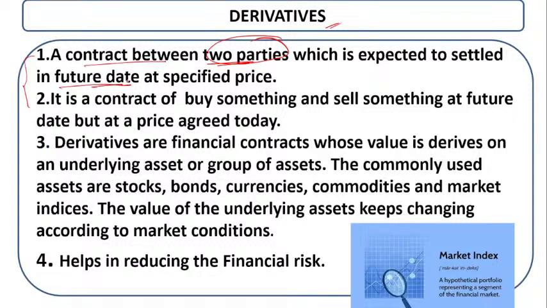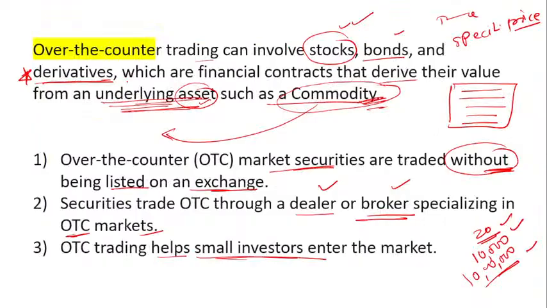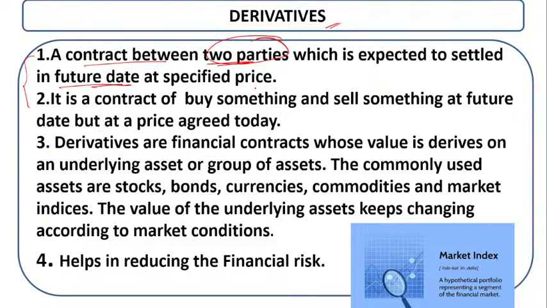As I said in the last slide, a specific time and date is given, and a specific price is given. So in this derivative, whether it is a bond or a stock, for the future date it is decided when it will be sold and for how much amount it was purchased.